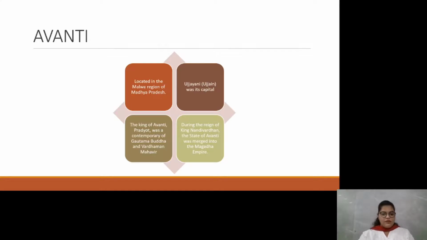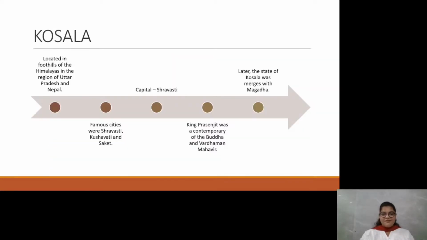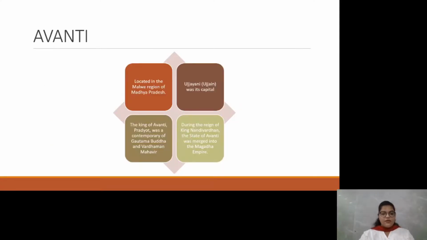The king of Avanti, Pradyot, was a contemporary of Gautam Buddha and Vardhaman Mahavir. During the reign of King Nandivardhan, the state of Avanti was merged with the Magda Empire. Even before this, we saw Magda Empire acquired one of the Mahajanapadas. Can you name one? That's correct. Kosla was also merged with Magda, and during the reign of King Nandivardhan, Avanti also got merged with Magda Empire.